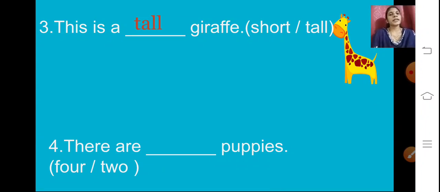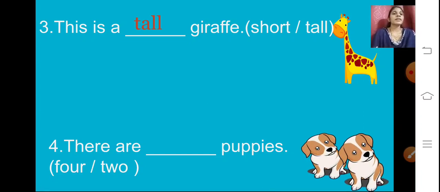Now let us see the image. How many puppies are there? There are 2 puppies. So you will write 2 in the blank. There are 2 puppies.